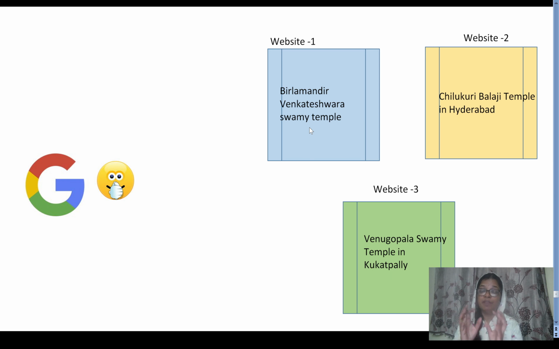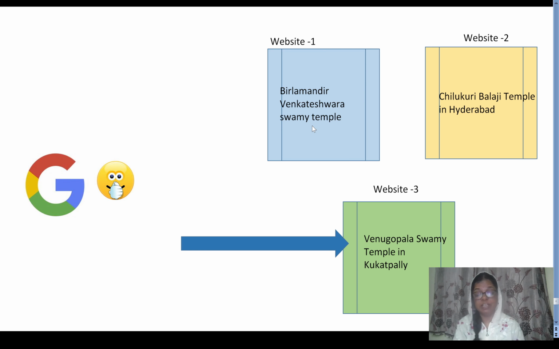When Google found this keyword in those websites, Google will bring all those websites in front of her and publish them on the front page of Google. That's how Google search engine works. We already discussed this in the introduction part. Please go and check that video. I have explained that very clearly.